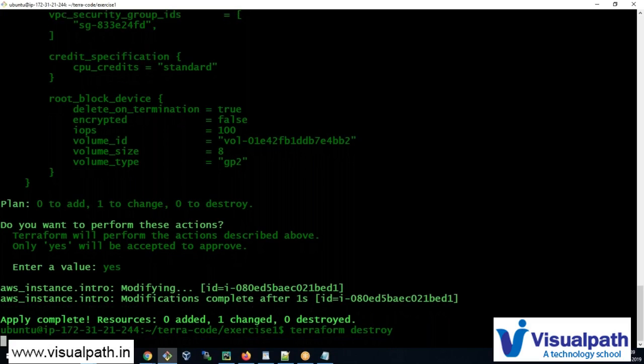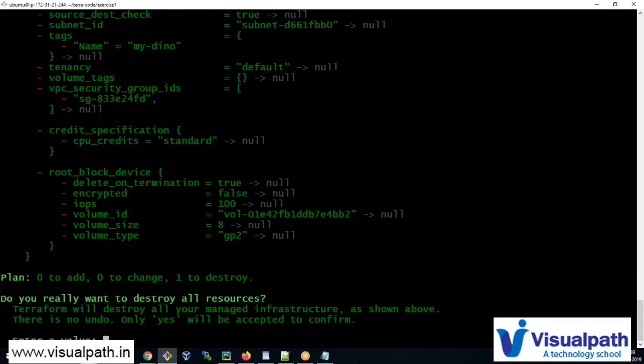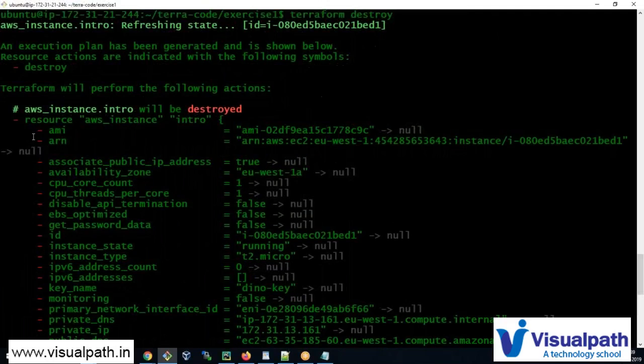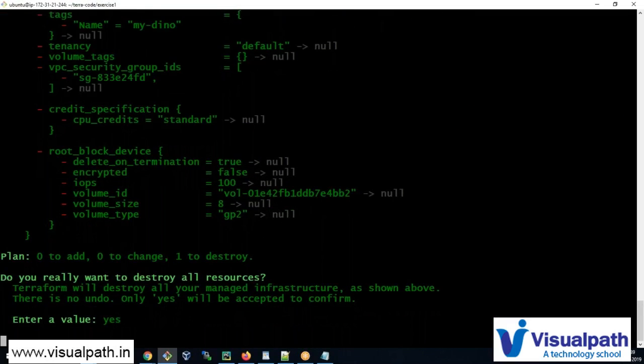Okay, so we have created one resource, which is the EC2 instance, and you see there it says one to destroy. And you see that minus everywhere. So yes, please destroy it.